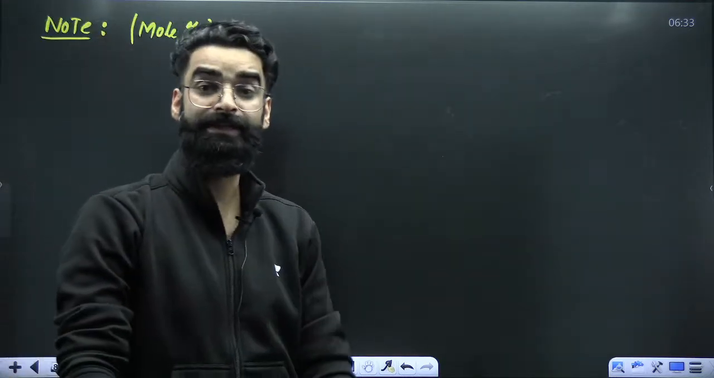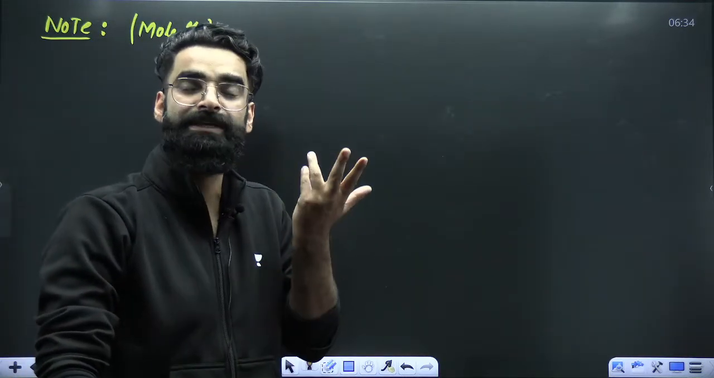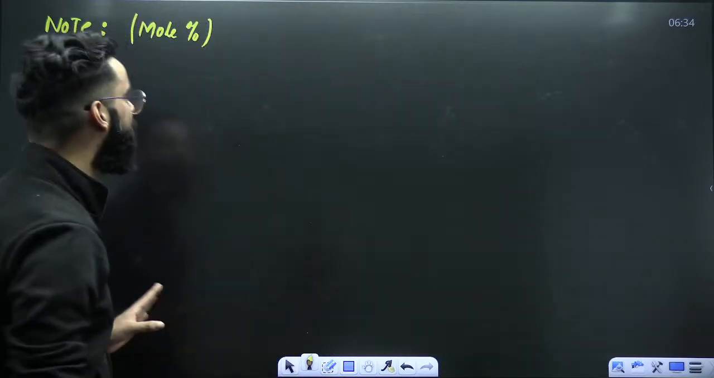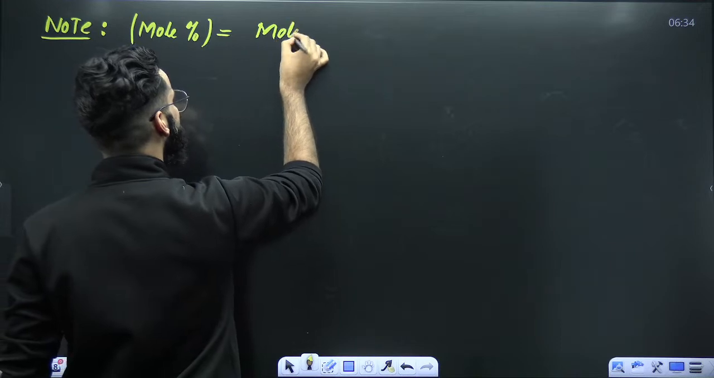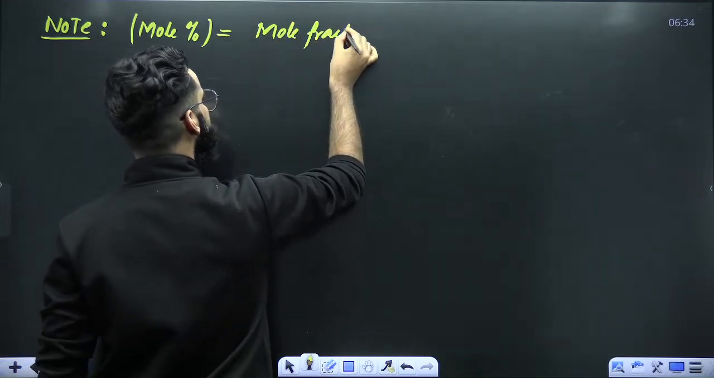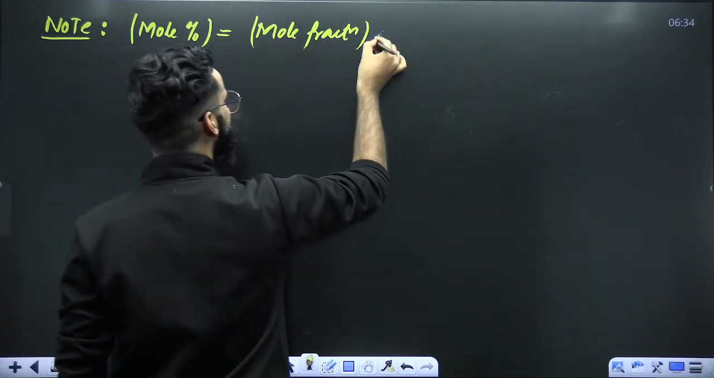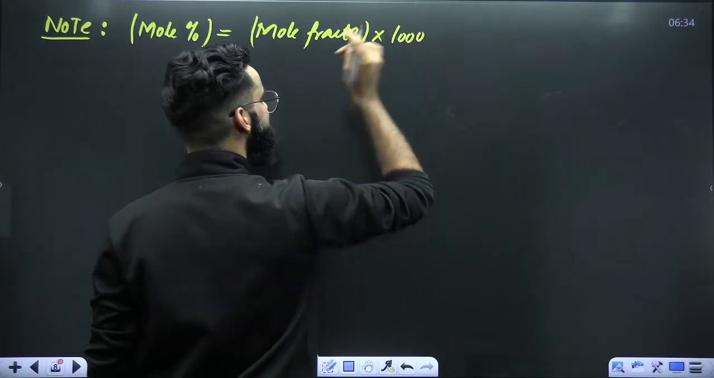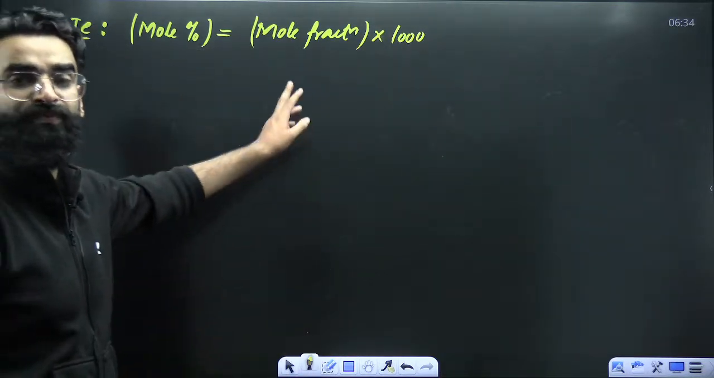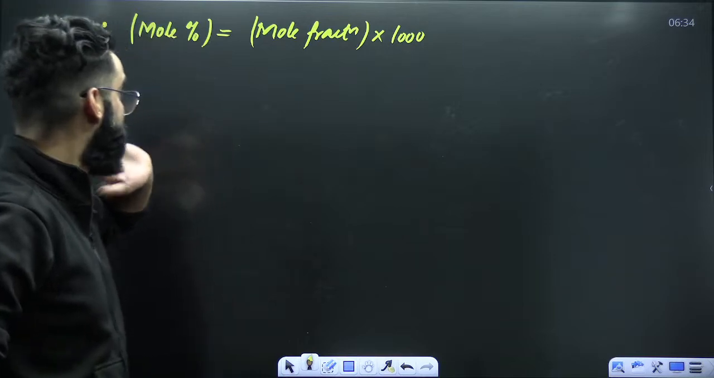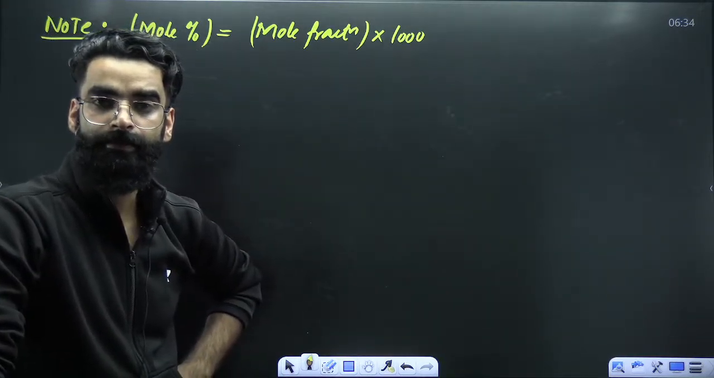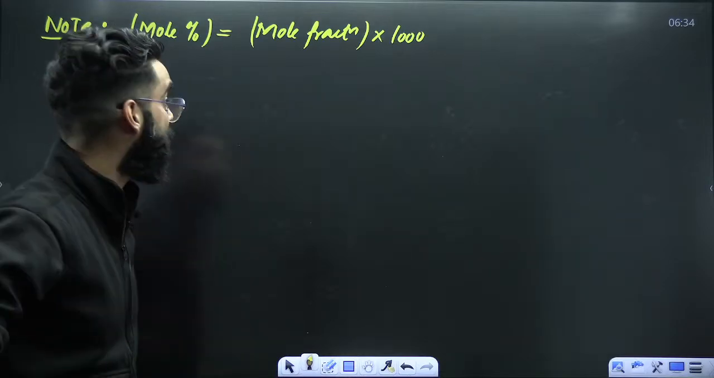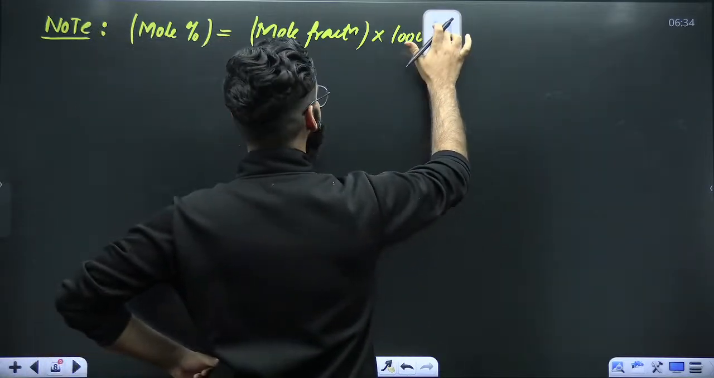They'll ask you to calculate the mole percentage of either solute or solvent. Do remember, mole percentage is nothing. It is just mole fraction multiplied by 100. That's all. Mole fraction is to be multiplied by 100, and you'll be getting mole percentage. Sorry, not 1000. It is percentage, right?